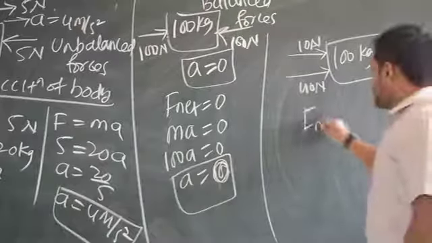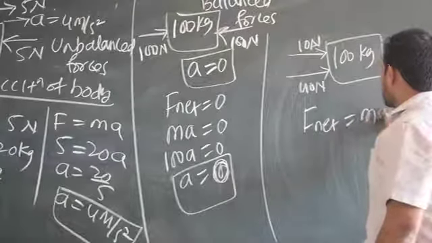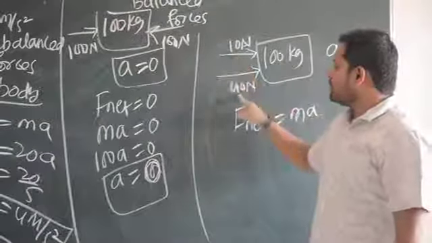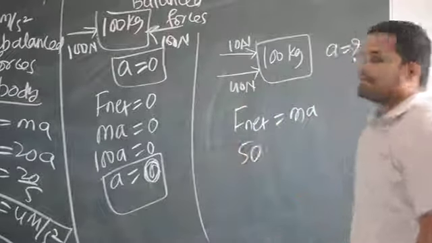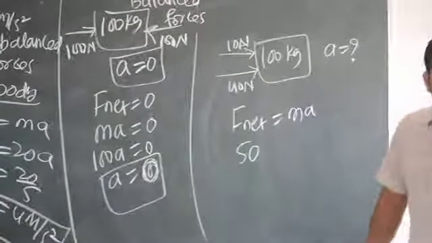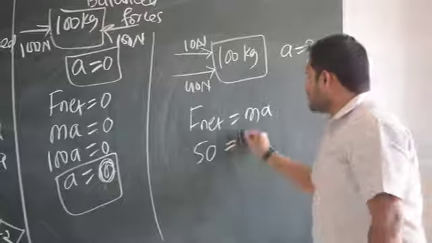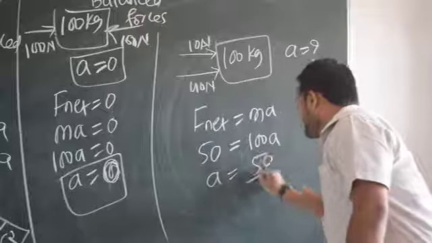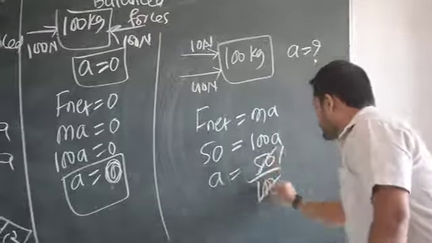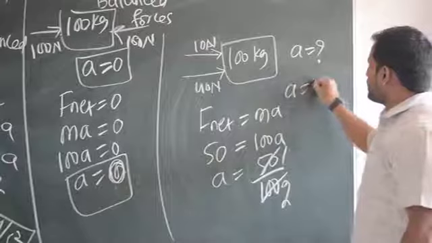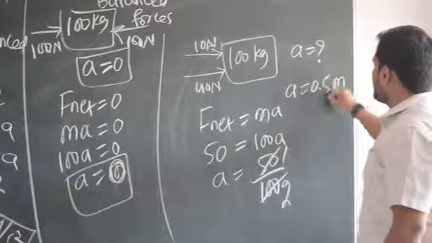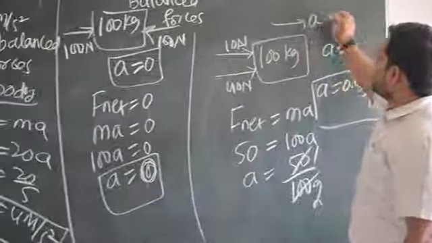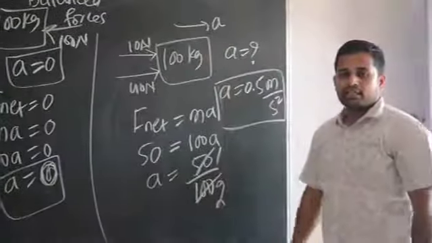F net is equal to mass into acceleration. Net means simply it is total force. What is the total force? 10 Newton and 40 Newton. It becomes 50 Newton now. Yes or no? 50 Newton in the same direction. That is equal to mass, which is 100, into a. So a is going to be 50 divided by 100. So 1 by 2 means 0.5. What is 0.5? 0.5 meter per second square. In which direction? In the same direction of net force. So that's why acceleration will be in that direction.